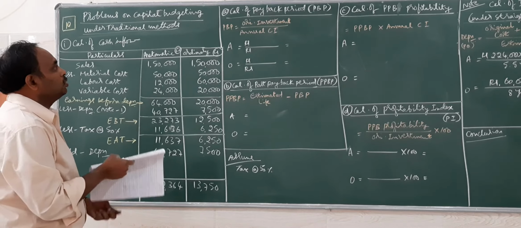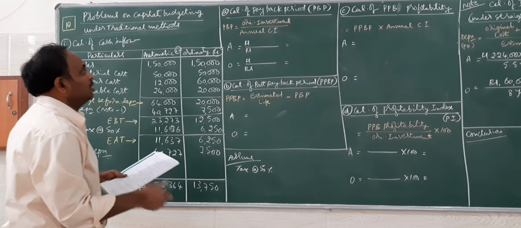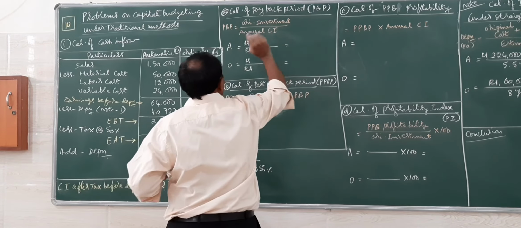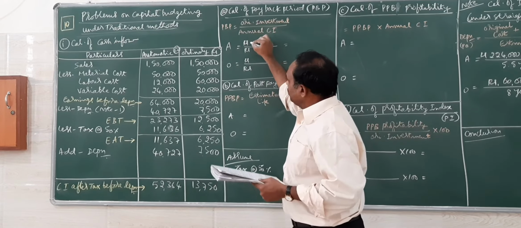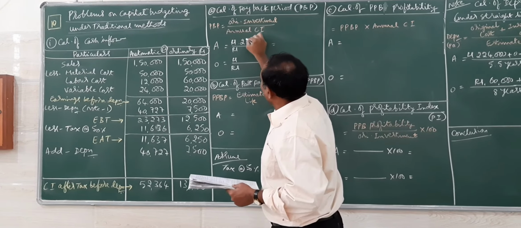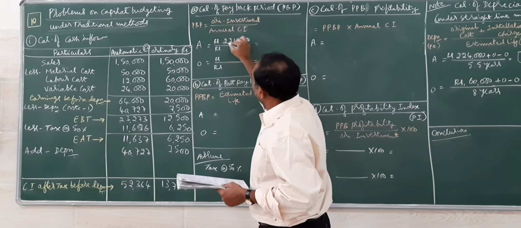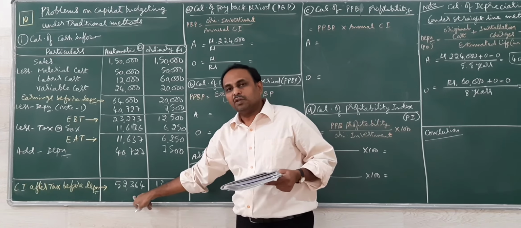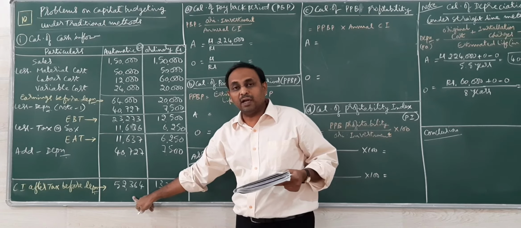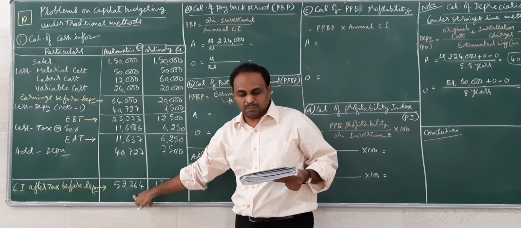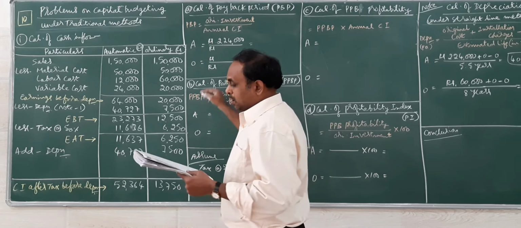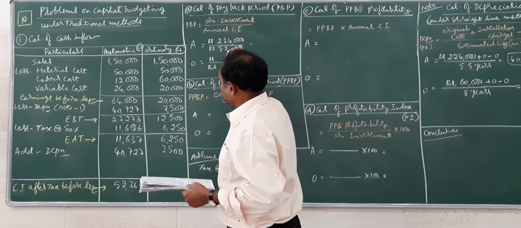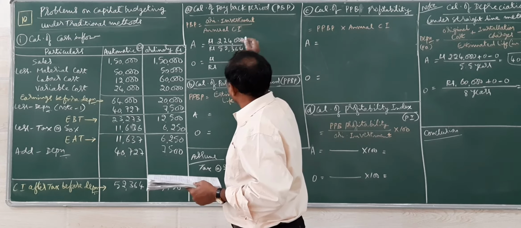So let me come to the first calculation which we are supposed to do, the payback period method. Original cost we have 2,24,000. Annual inflow is the one we have calculated, not given in the problem. Please remember, please understand, here 52,364.